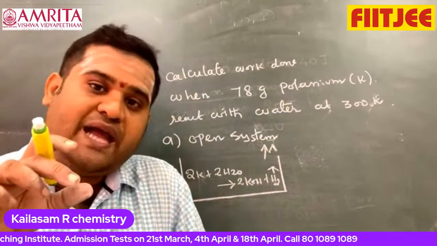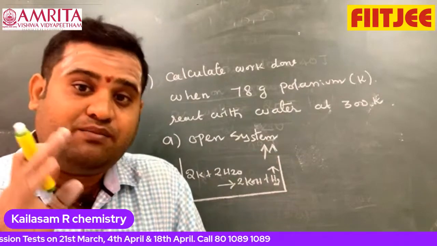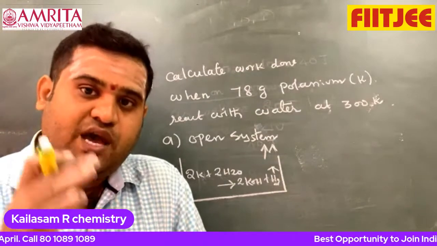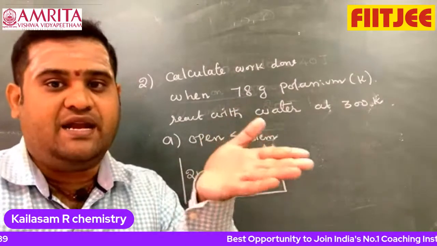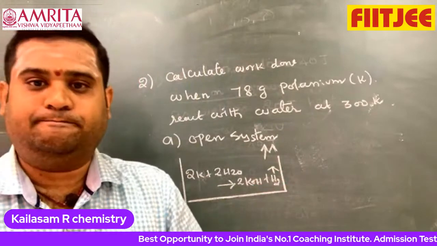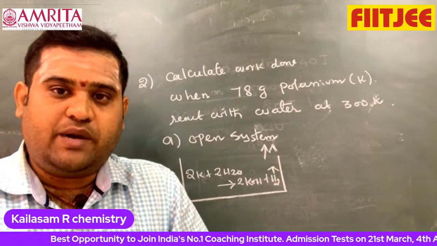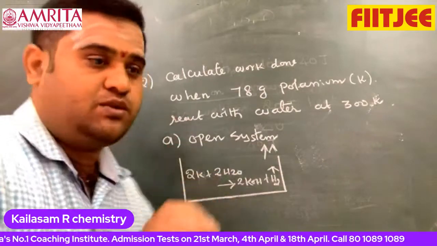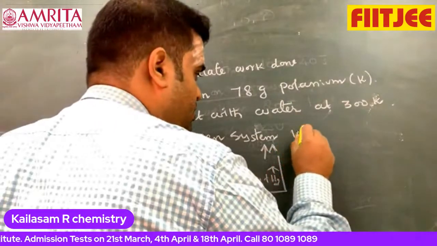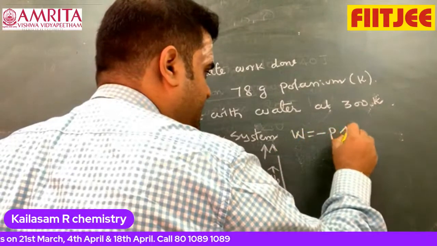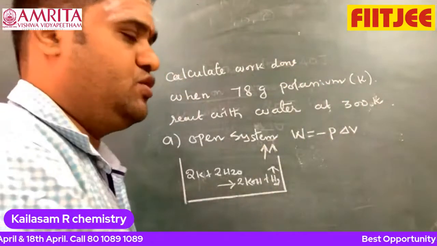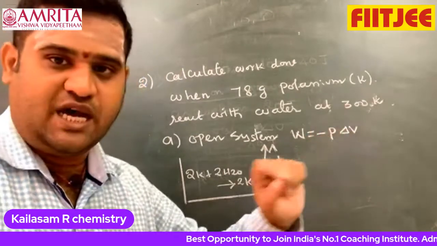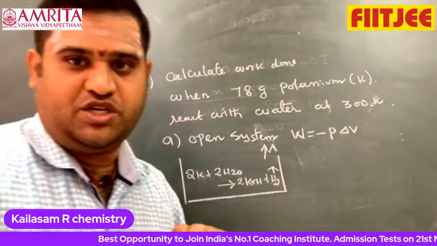When gas expands against the constant pressure, what is the meaning of that? The process is called irreversible process. Anything which expands against constant pressure, the process is called irreversible process. Now for the irreversible process, we can write W is equal to minus P delta V. Now, delta V, as per the ideal gas equation, we can write it.